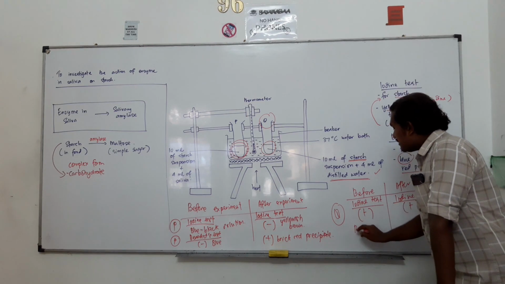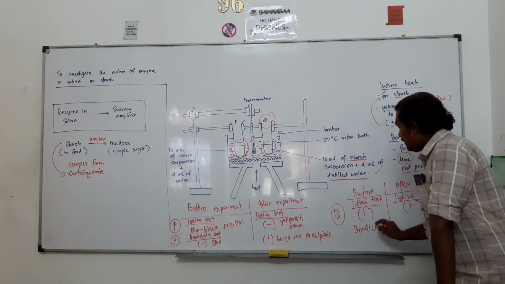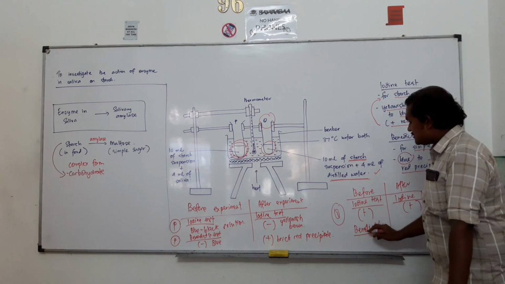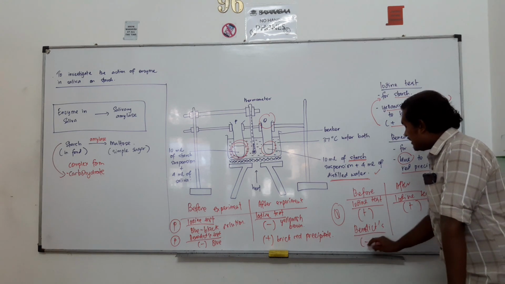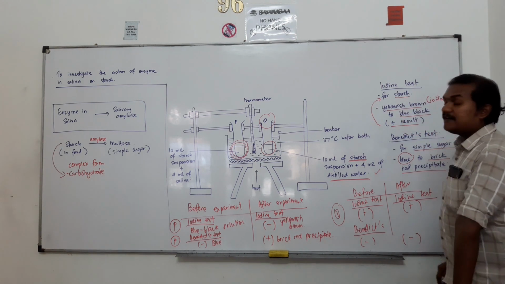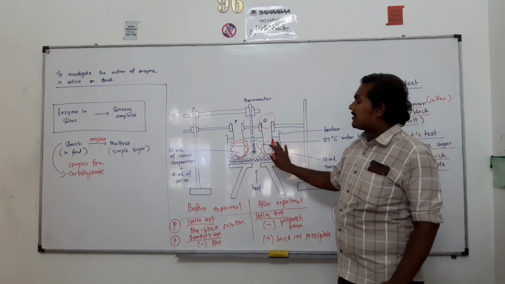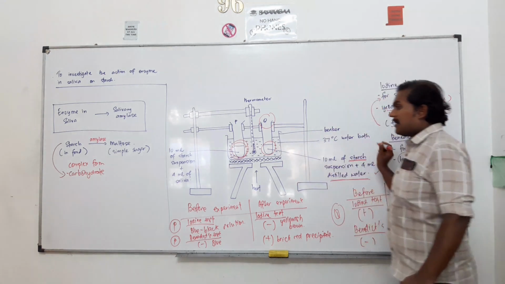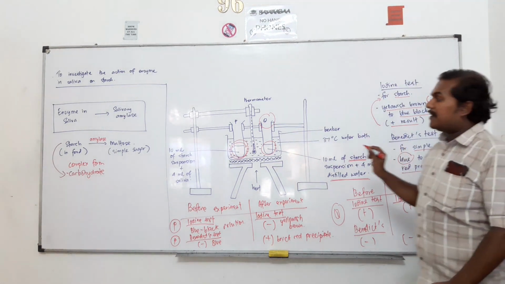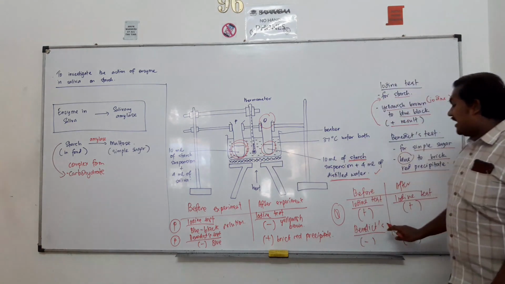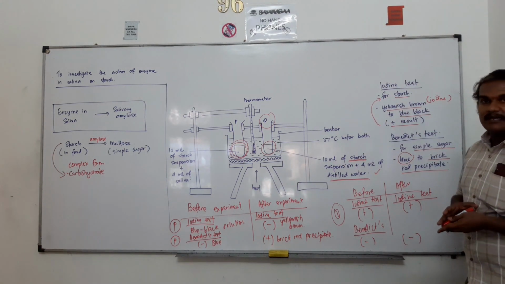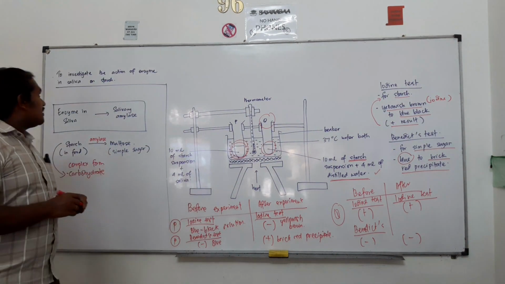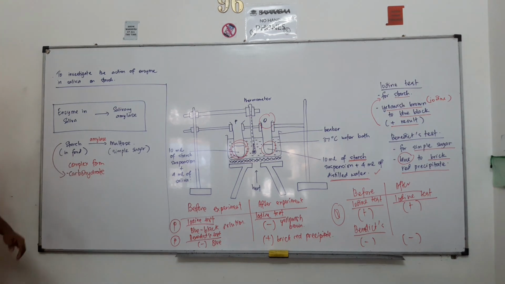But if you take a sample of Q and go for Benedict's test, what will happen? The Benedict test will give only a negative result, because there is no digestion taking place here. The starch is not broken up into maltose at all. Once the starch is not broken into maltose, you won't get any positive result for the Benedict test. So this is the overall investigation of the action of the enzyme in saliva on starch.